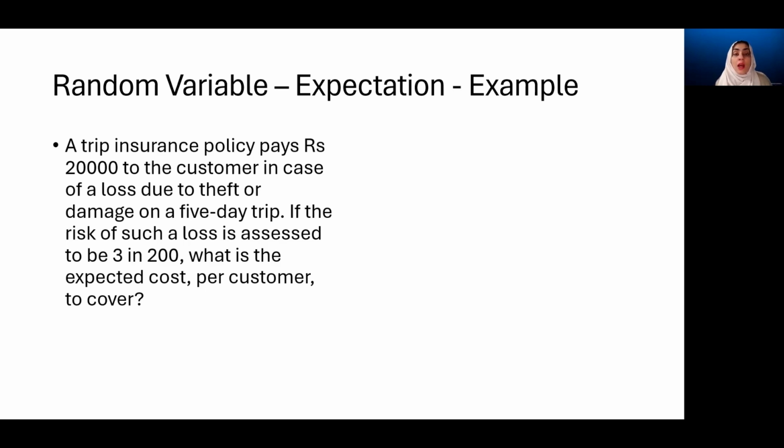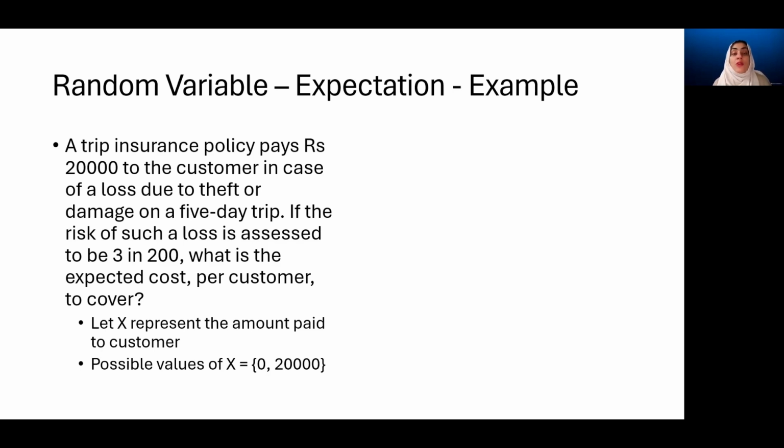So the question is, if they're paying this much amount to a person in case of the said loss, how are they going to generate this much amount? How much cost should they be asking from the customer in order for them to be able to pay this amount in case of this loss? So this is done using the expectation values. Let X represent the amount which will be paid to the customer in case of this loss. The possible values of X are 0 when there is no such loss and 20,000 when there is actually such a thing happening and this amount has to be paid to the customer.